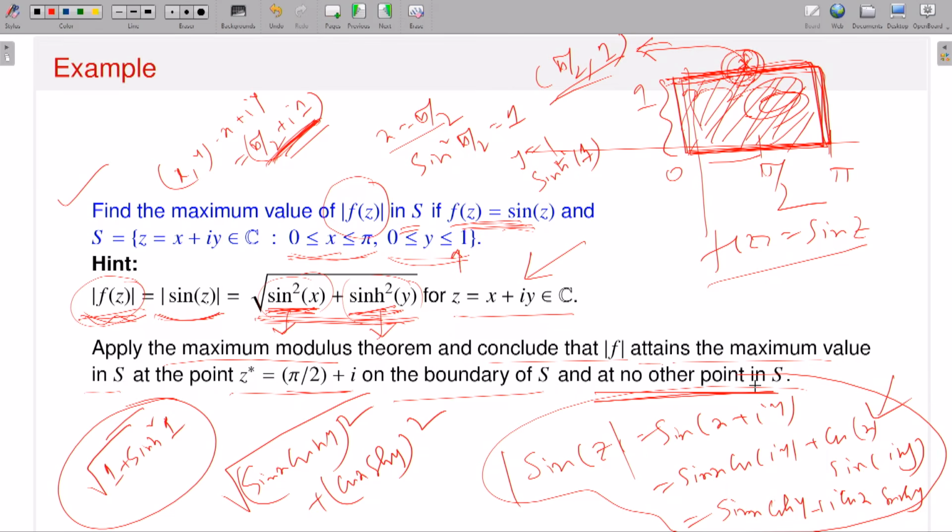Once you convince yourself that it satisfies all the hypotheses, then to look for where the modulus of f attains its maximum or minimum, you just look at the boundary of your region, and to check at which point on the boundary, you need to investigate what kind of functions you are dealing with. So you have to estimate the modulus of f, look at what expression you have, and depending on some basic analysis, you can conclude that this is the point where the modulus of f attains its maximum or minimum. So these are the two examples I have discussed.